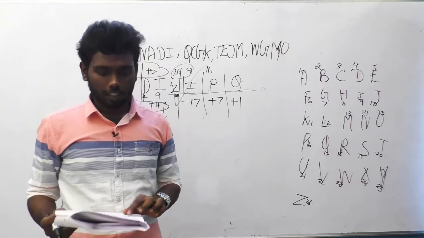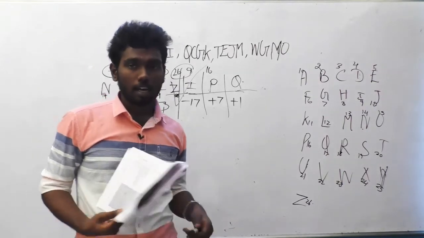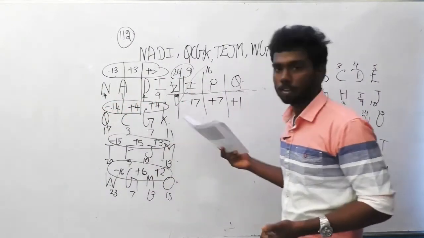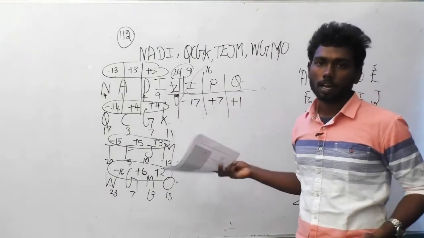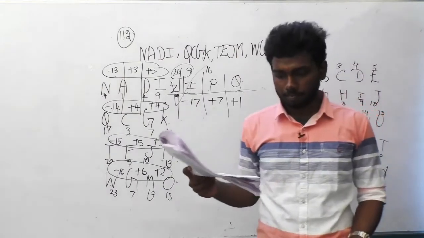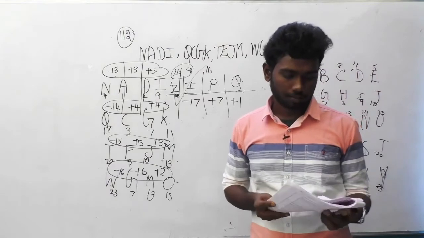The option for question number 112 is option B, ZIPQ. And again, I have explained this very clearly. If you can see this also, if you can't understand something in this, please go in the video. I have mentioned it clearly. You can understand that when you watch it for the second time. So let's move on to the 113th question.